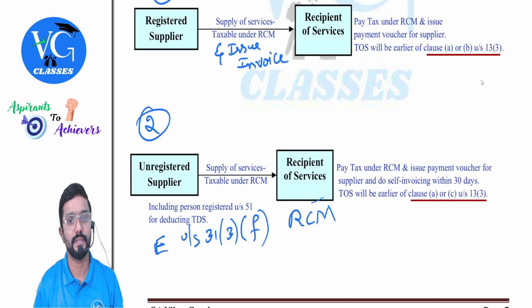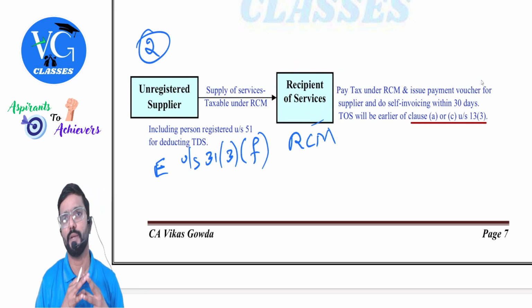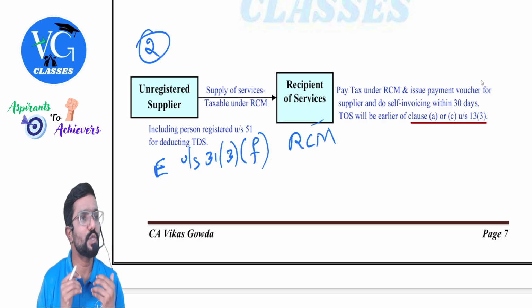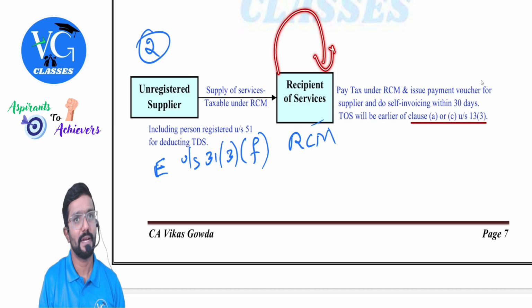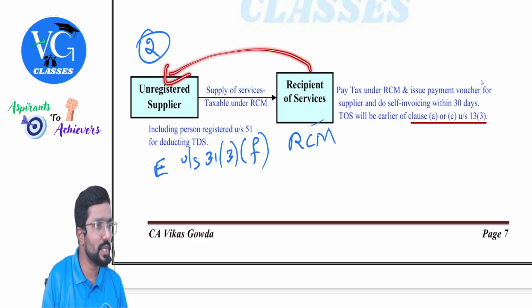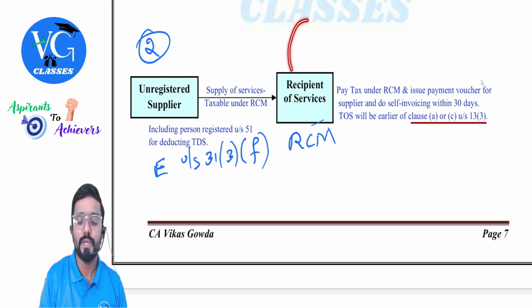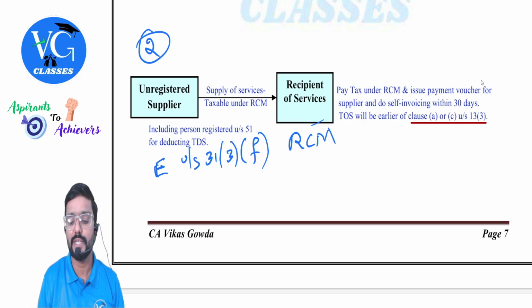You got it? Next case is, sir, supplier is unregistered. Recipient is registered and RCM is applicable. In that case, who should issue invoice to whom? Service recipient to himself. Clear? He will pay tax to the government, issue a payment voucher to the supplier and issue an invoice for himself. Got it? In that case, what is the time of supply? Clause A or clause C, whichever is earlier.